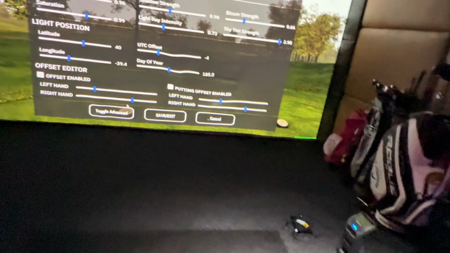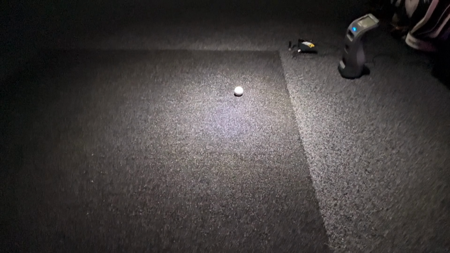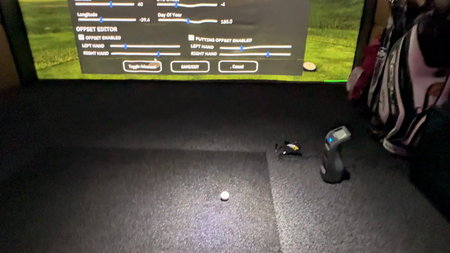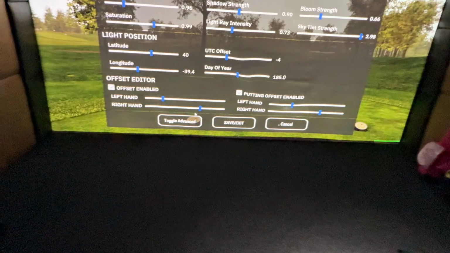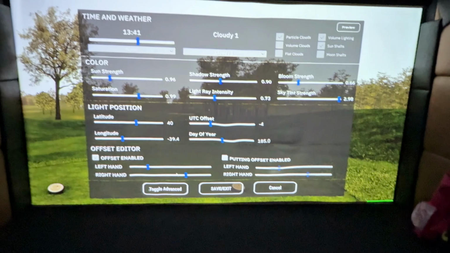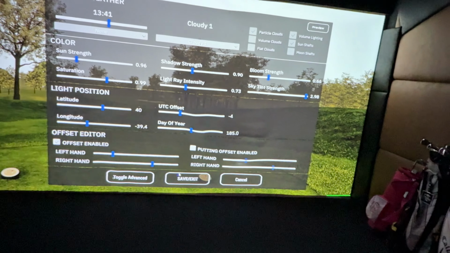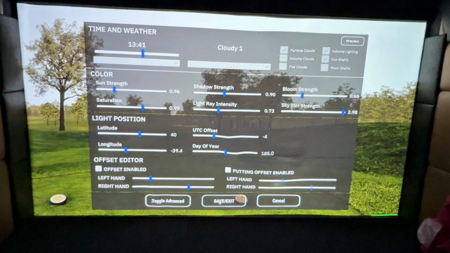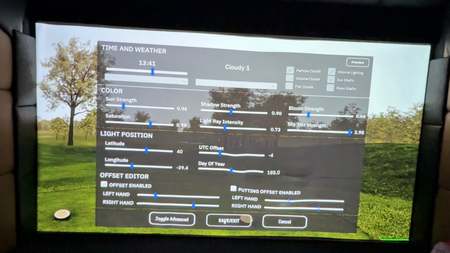Now this wants to be lined up between the ball and the screen, and it wants to be perpendicular. So it wants to run all the way through in a straight line from ball to screen. Just want to make sure that's lined up, otherwise subconsciously you're going to be either pushing or pulling your shots. Once you're happy with your offset, you can save and exit, but as I said, this should have been set up. If you've got one of our sims, it should have already been set up for you.